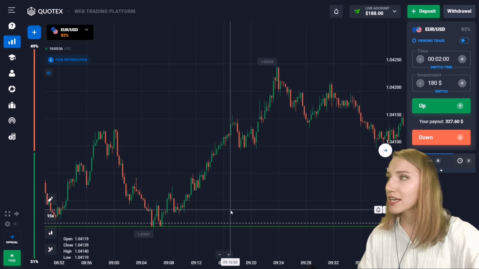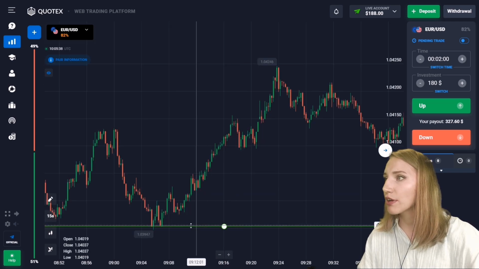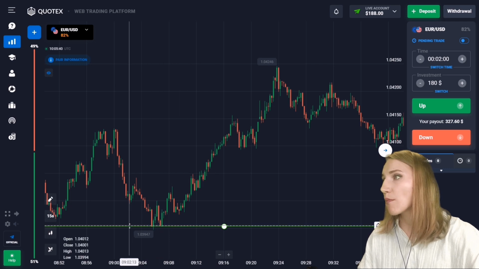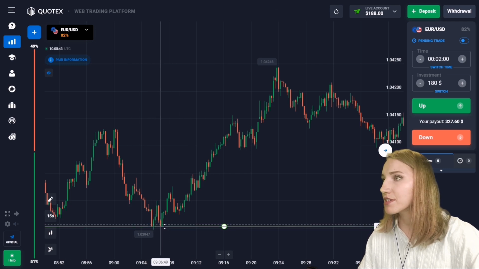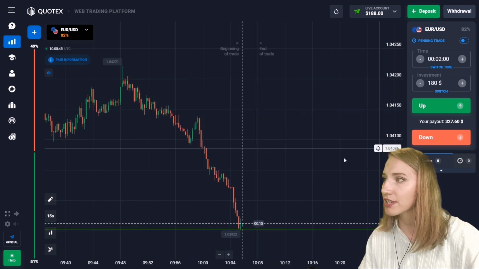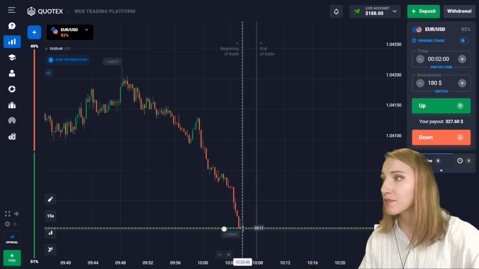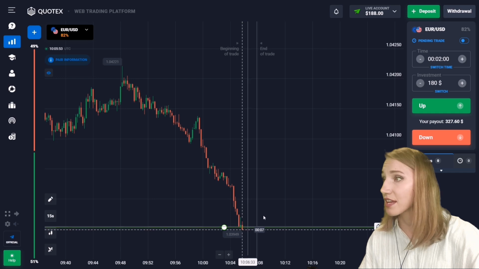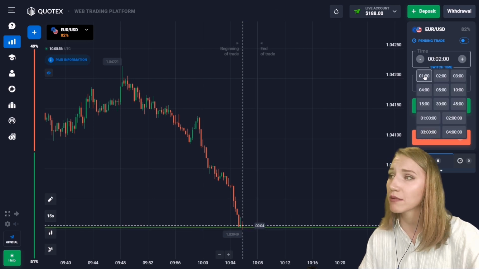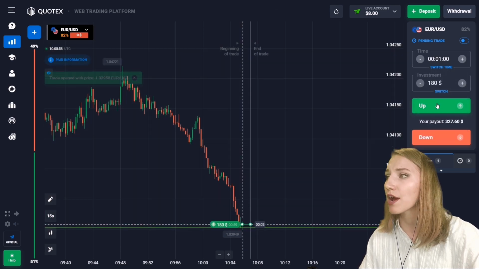So guys, I rewound the chart to the left for 1 hour ago, and I can set the level due to the lower values of these candlesticks. Then I'm returning to the beginning of this chart, and here you can see there was a very good downtrend, and right now the price approached this level with very confident red candlesticks and stopped near it. In this situation I will open a trade for 1 minute only with up.